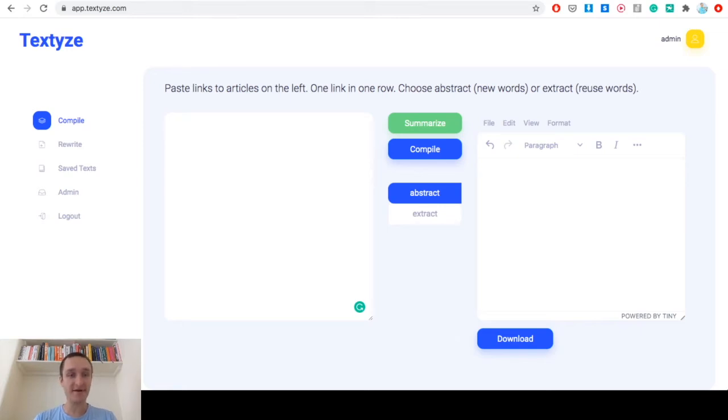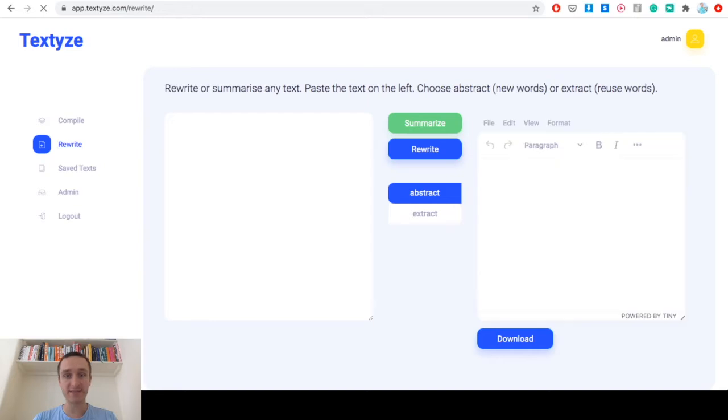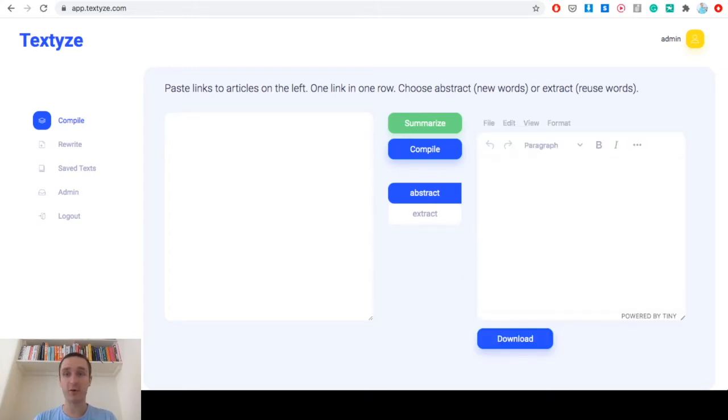So what happens first is you basically have either a compile or rewrite screen. Both are pretty much similar. The only difference between rewrite and compile right now is that rewrite accepts longer text and compile accepts links. So I will show you how it works here on the example of compile.